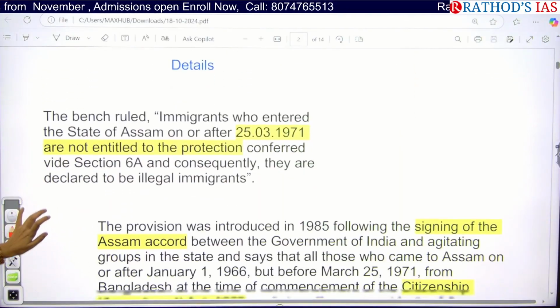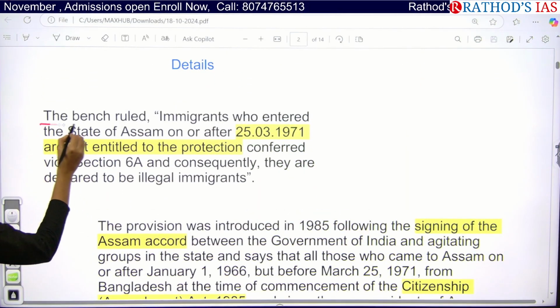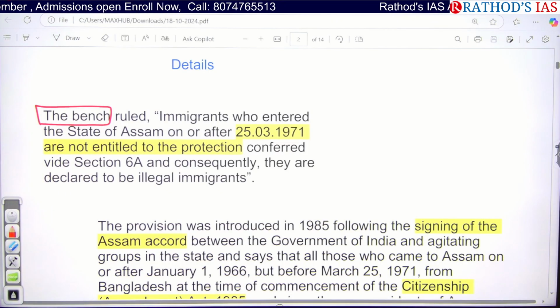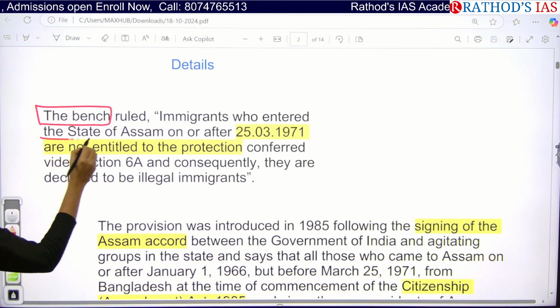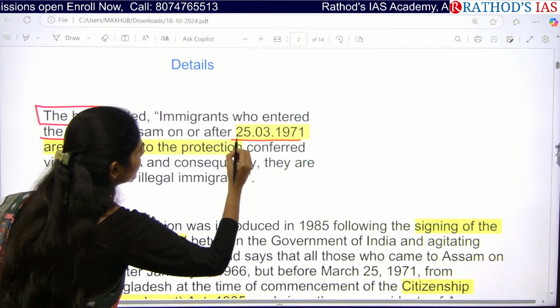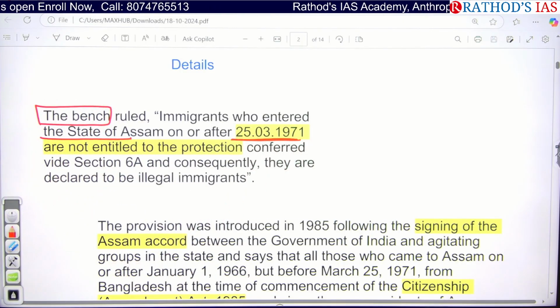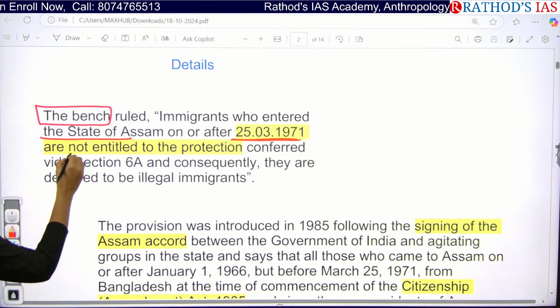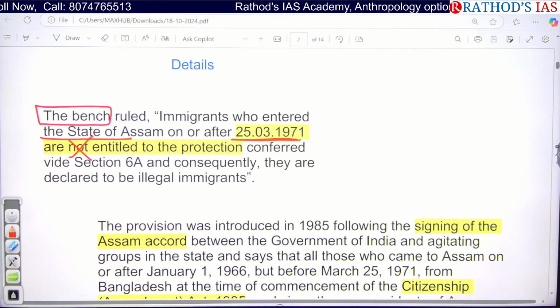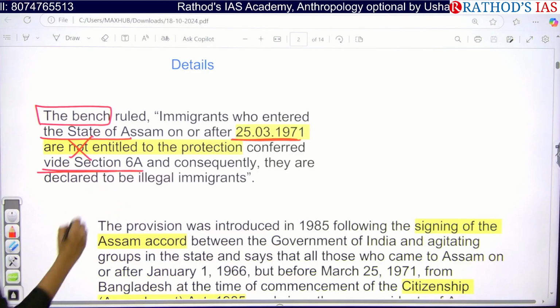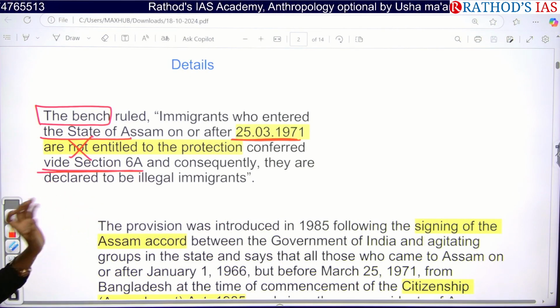Now let us see the important details. The Supreme Court bench ruled that immigrants who entered the state of Assam after the Bangladesh Liberation War in 1971 are not at all entitled to the protection conferred under Section 6A. They are declared illegal migrants.